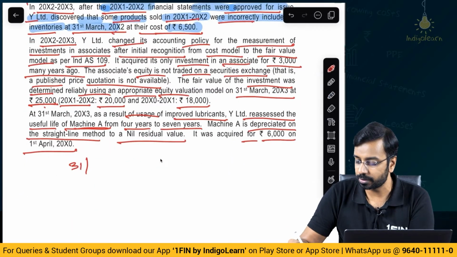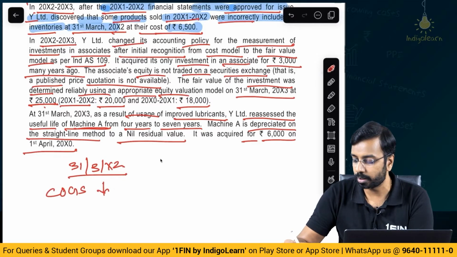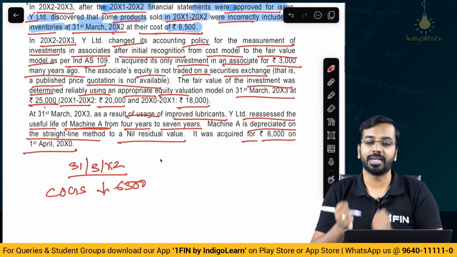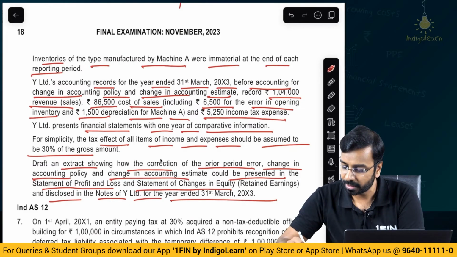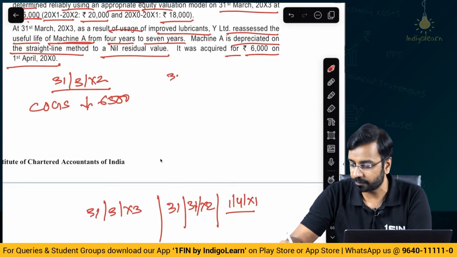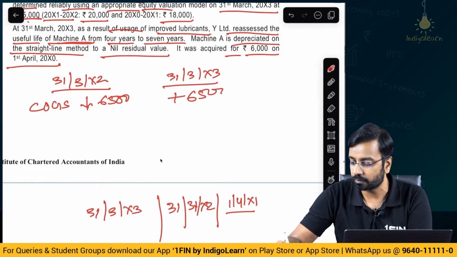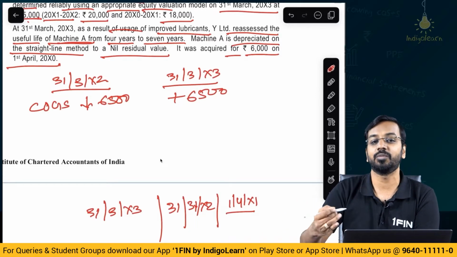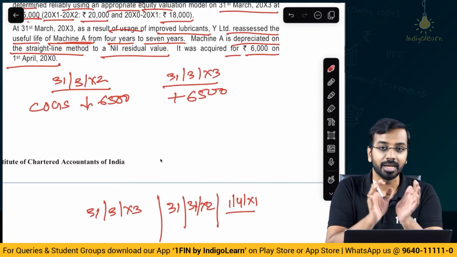Let us see. On 31st March of year 2 financial statements, your COGS is lower by 6,500. Why is it lower? It is lower because you have increased the value of inventory, right? And while correcting, what they have done is they have included this in cost of sales in 31st March of year 3. So for 31st of March of year 3, whatever is the cost of sales, they have added 6,500. Now, as far as Ind AS 8 is concerned, prior period errors have to be retrospectively adjusted, right? Here it is not a case of impracticability, so you will have to go back and adjust it retrospectively.